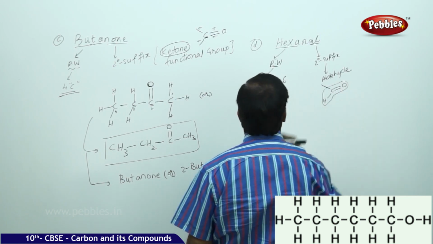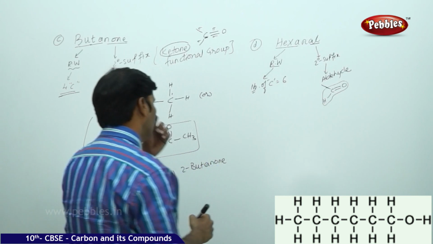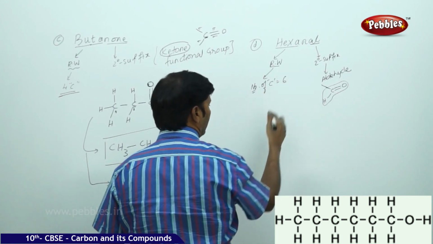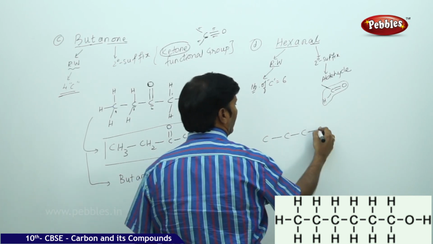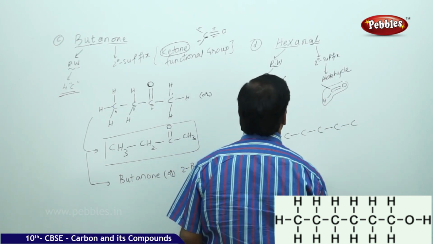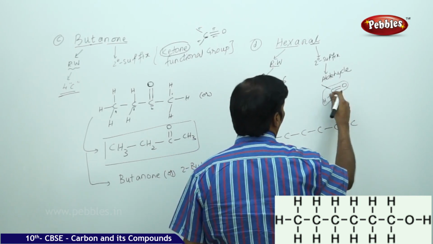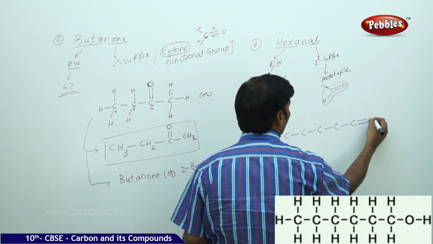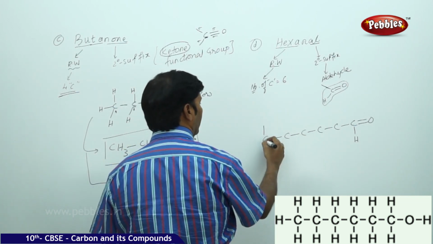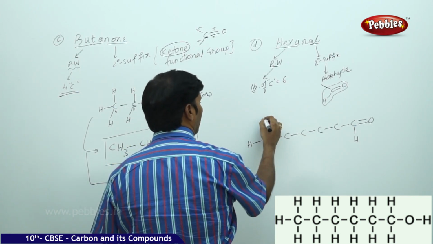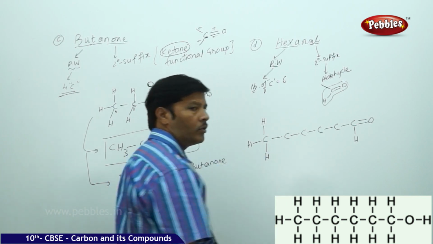This is aldehyde. So what is happening? Because there are 6 carbons, you can take 1, 2, 3, 4, 5 and 6. Because aldehyde is a chain terminating functional group, here itself I am creating one carbon double bond oxygen with single bond hydrogen. Then satisfy the tetravalencies, carbon single bond hydrogen, carbon single bond hydrogen.